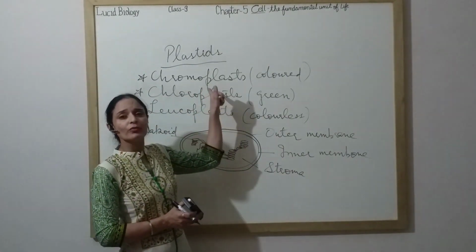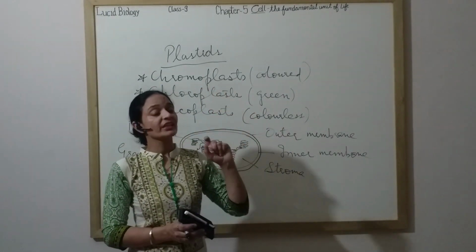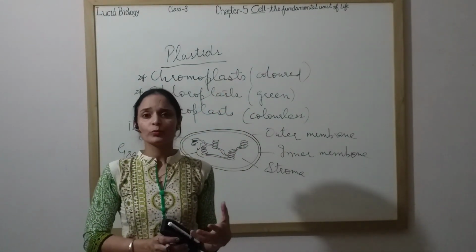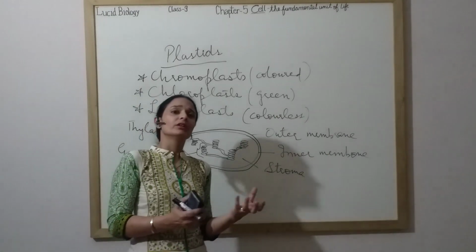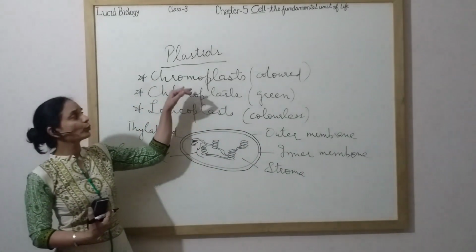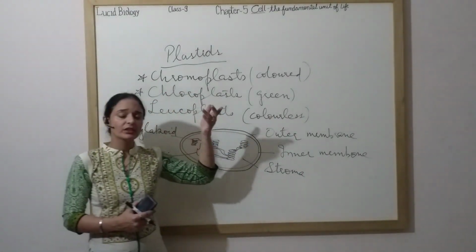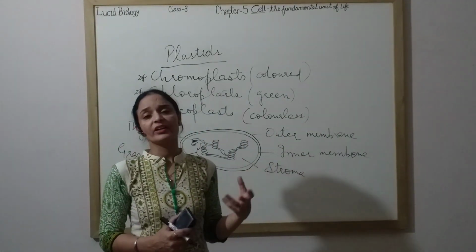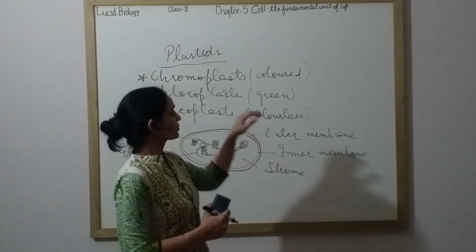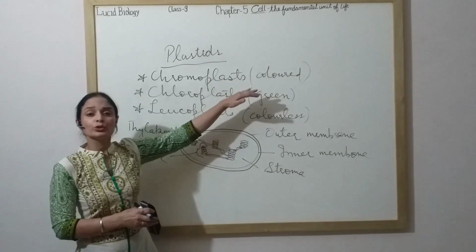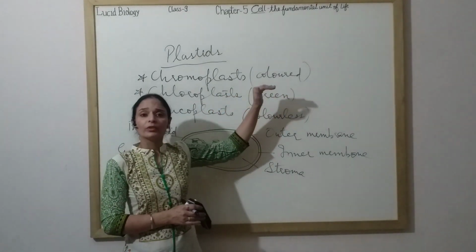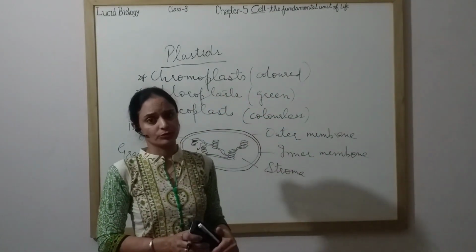That is because of chromoplasts, because they give attractive colors to flowers, due to which insects come, and similarly due to the attractive color of different fruits, seeds are getting dispersed. So chromoplast plays a crucial role in pollination and in seed dispersion.